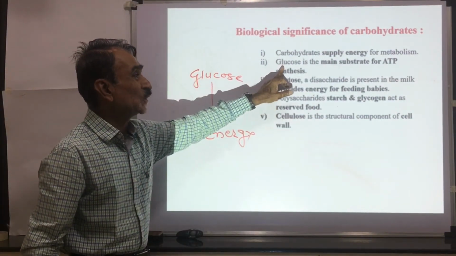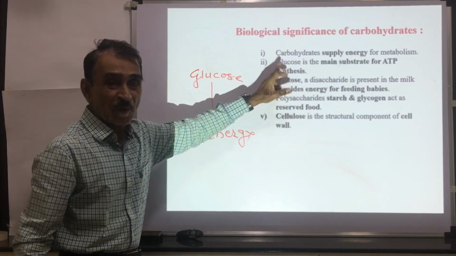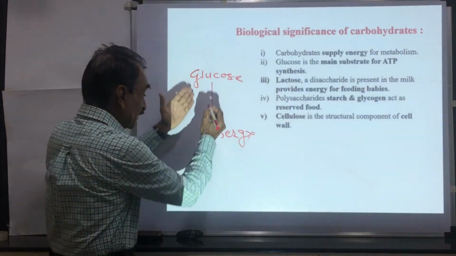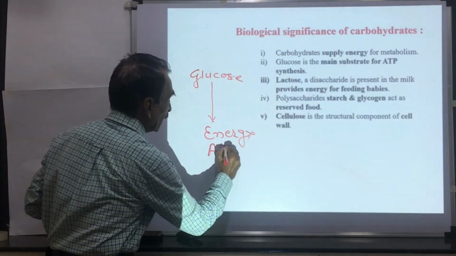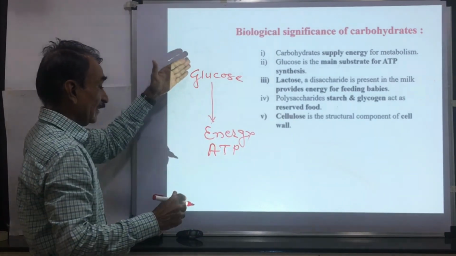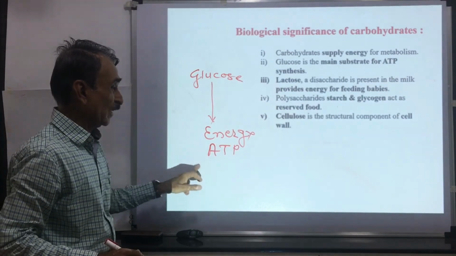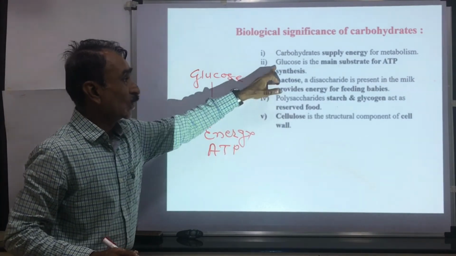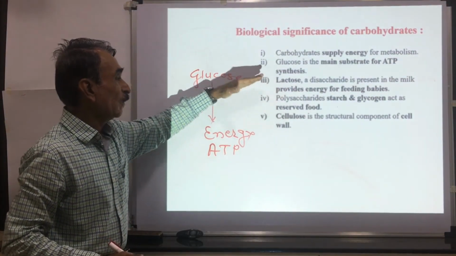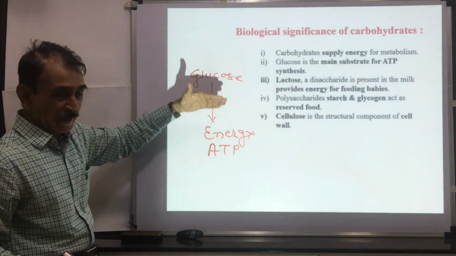Glucose is the main substrate for ATP generation. The energy released due to the breakdown of glucose is in the form of adenosine triphosphate. Glucose is the main substrate for ATP synthesis.